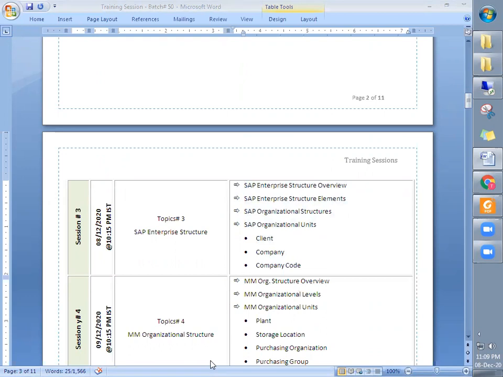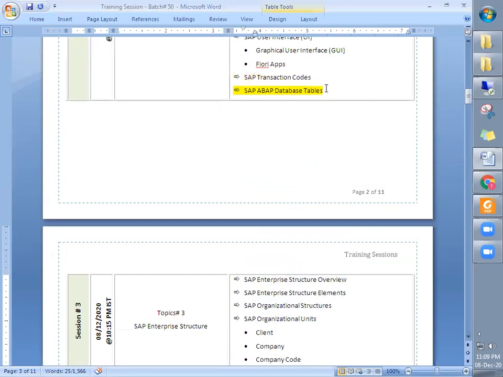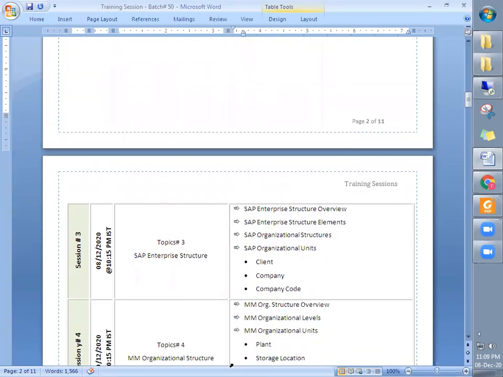In the enterprise structure, we will come across the database tables. At that time, I will be explaining in detail about these SAP database tables. Now let's move to SAP enterprise structure.